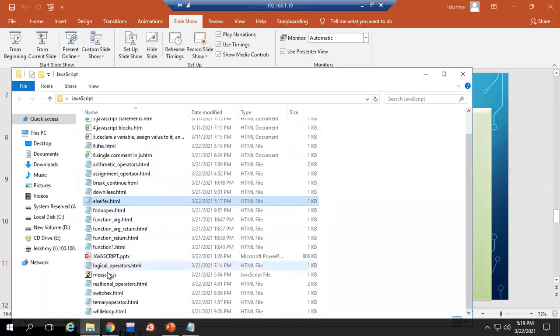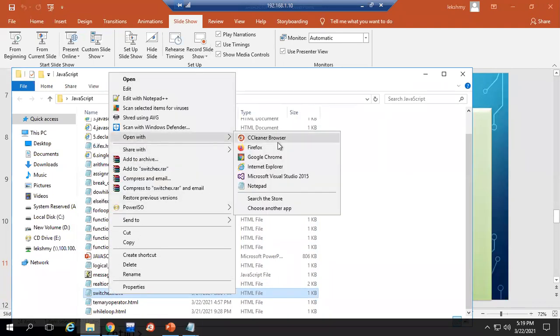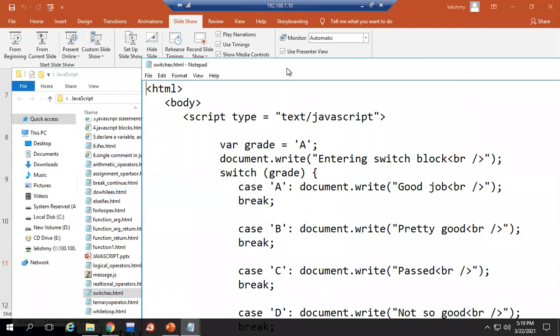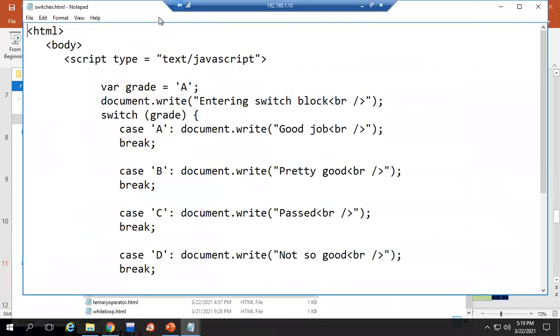Example for switch. See like this. We have given variable grade. The value is A. So here we are just printing a message, entering the switch block. Now the variable is the switch expression.